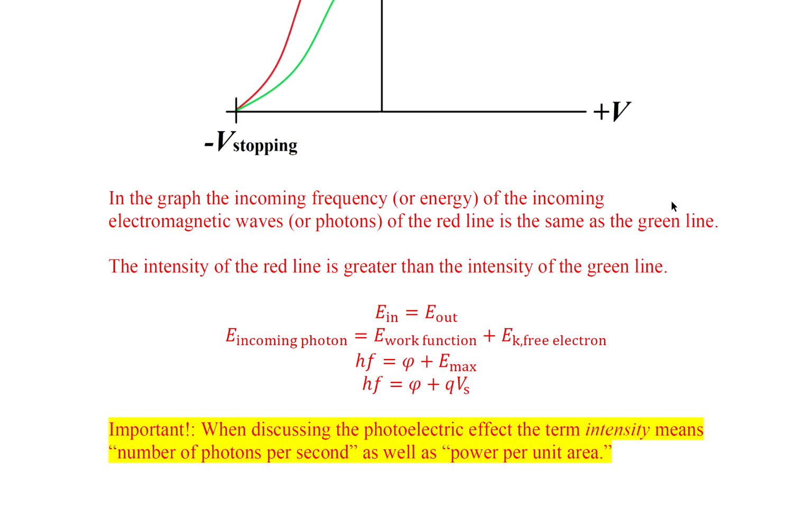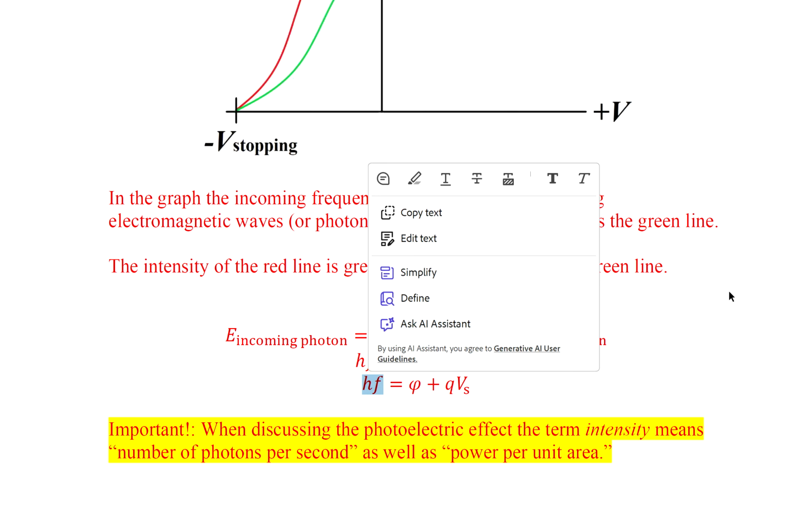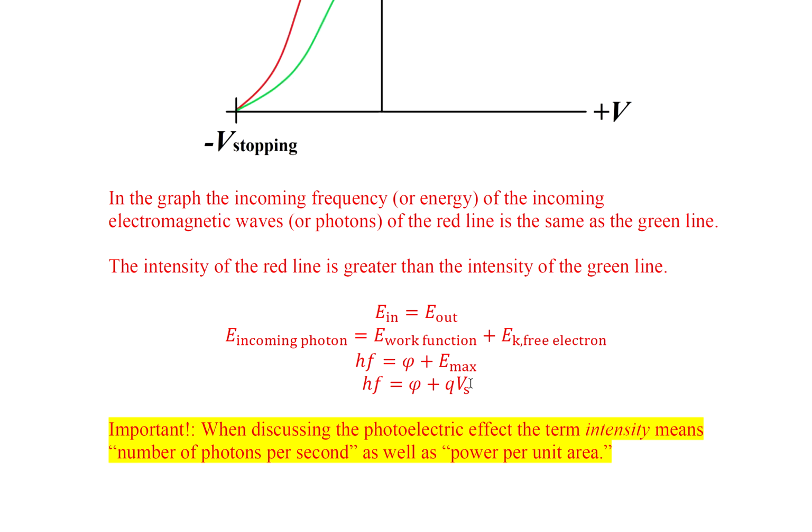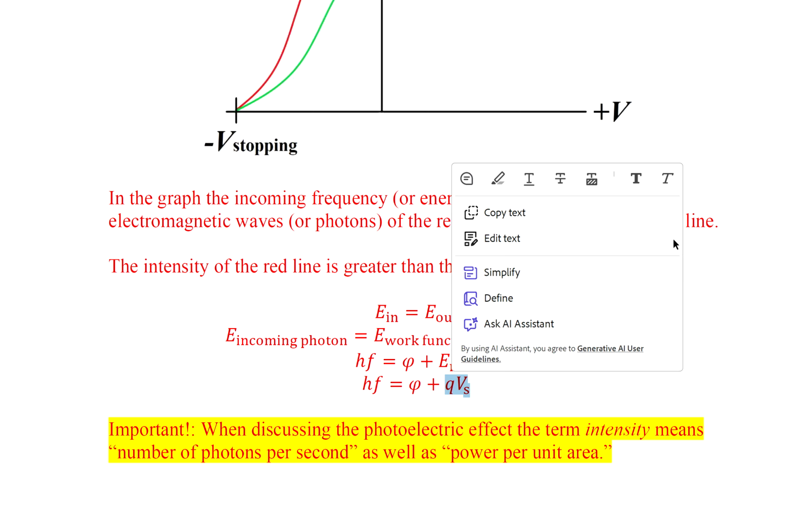So in the graph, the incoming frequency of the incoming electromagnetic wave of the red line is the same as the green line. The intensity of the red line is greater than the intensity of the green line. So if f here is the same for both, then V sub S is going to be the same for both.